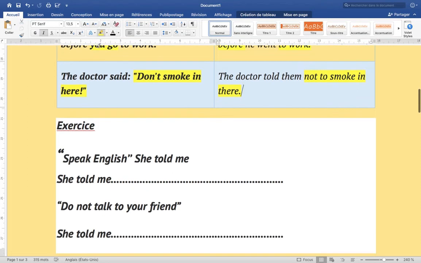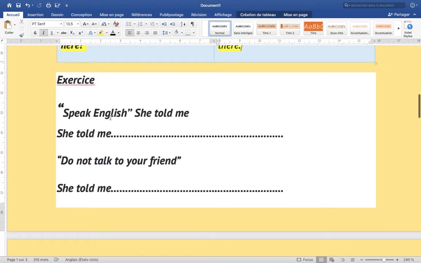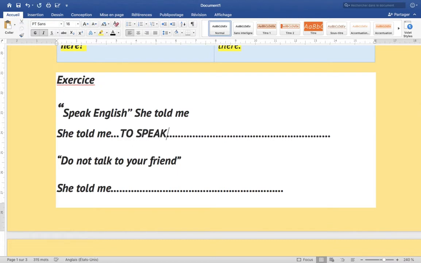Here we have an exercise. I made this exercise. We have: "Speak English." This is an order. She told me, so what am I going to say here? She told me to speak English, or in English.